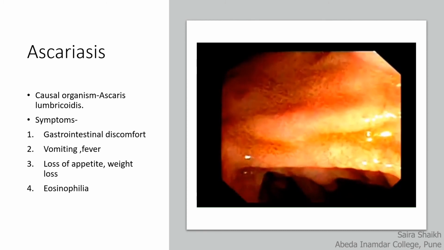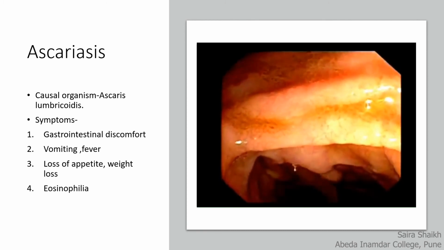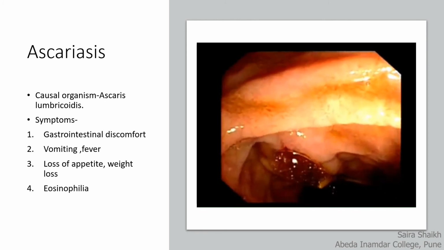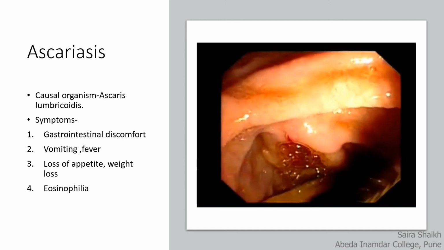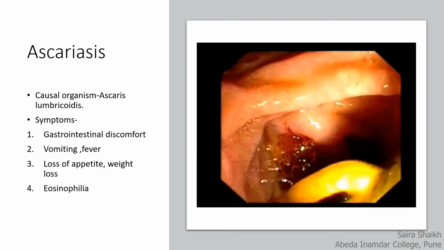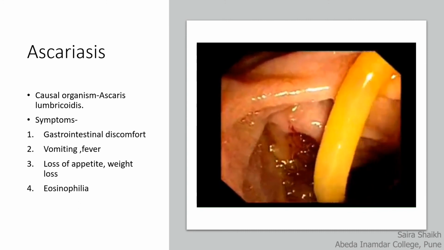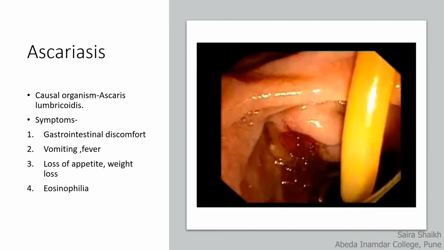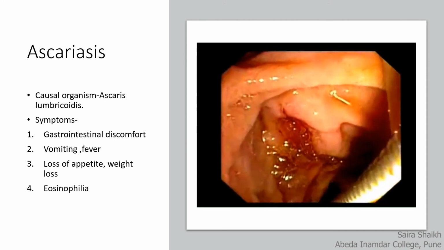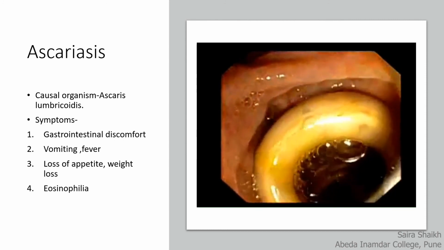Another important characteristic is eosinophilia. Eosinophil is one of the white cells present in the blood which fight against infection. That's why its number increases when infection is present in the body.